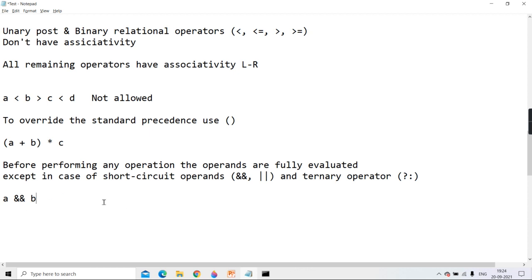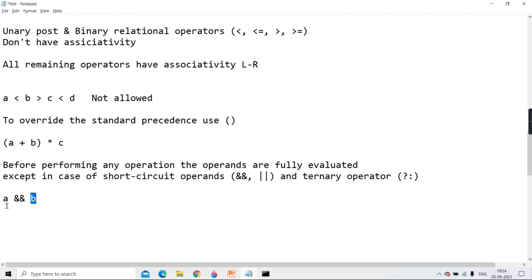If a is true and b is true, then only the result is true. So if any one of them is false, the result is false. So it doesn't fully evaluate. Will it evaluate a, evaluate b, and then do ANDing? No. It first checks only a, and based on the result of a, it decides whether to evaluate b or not.